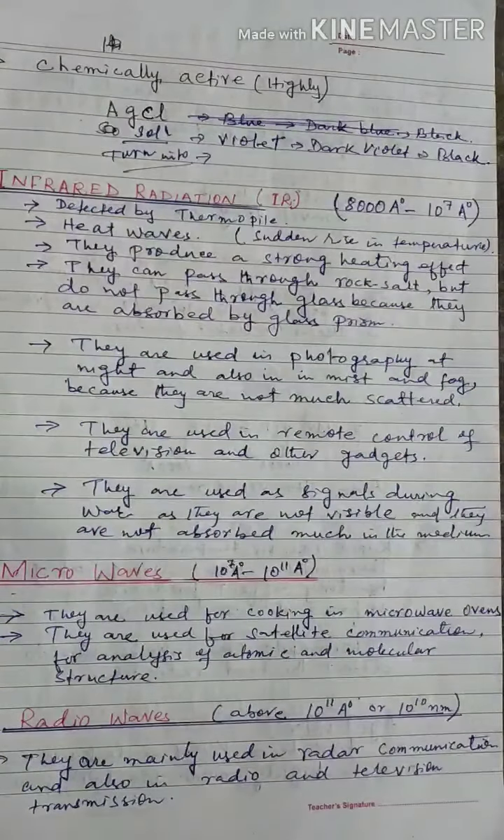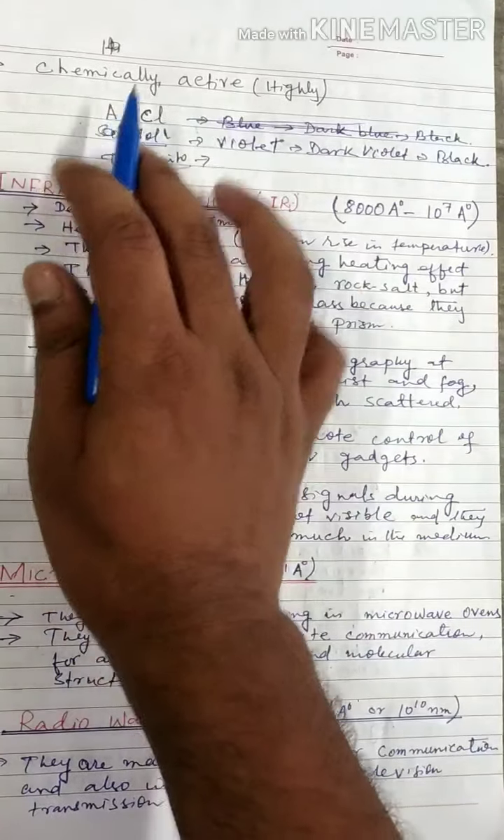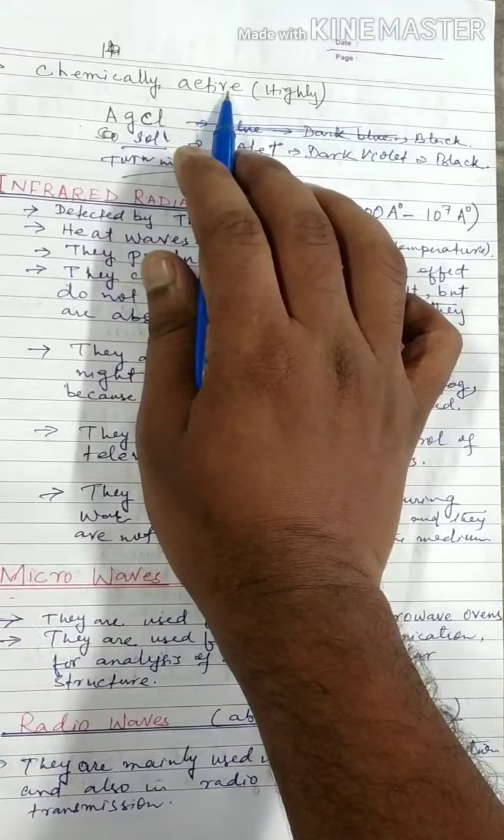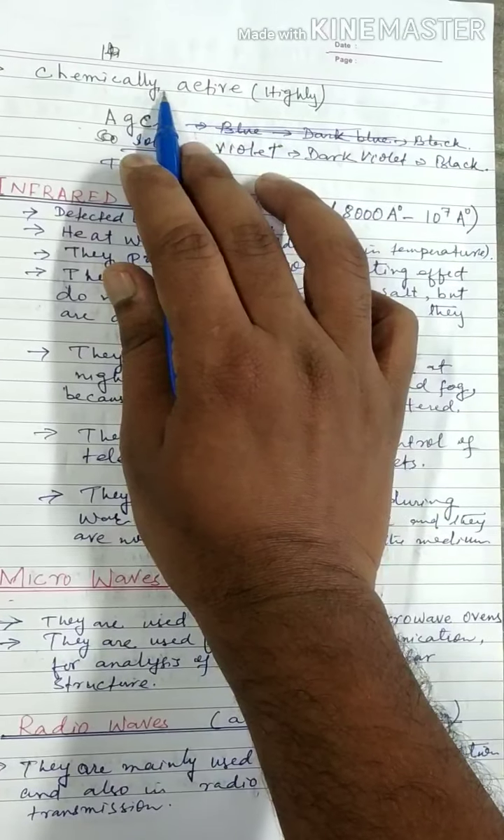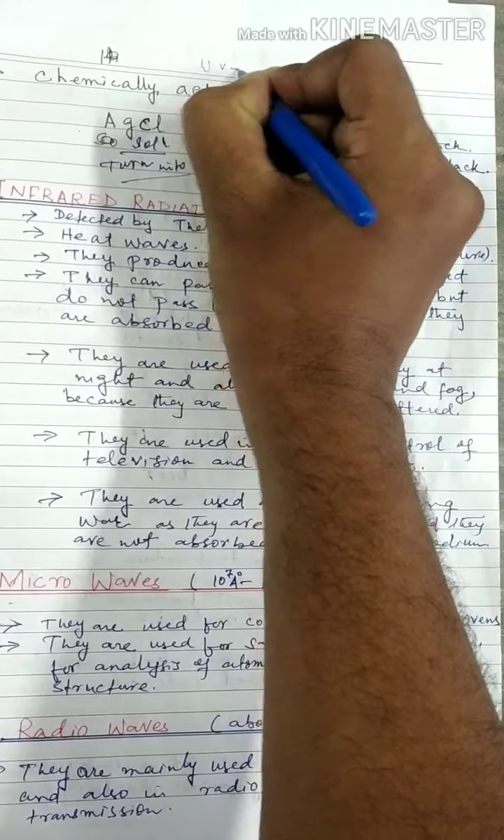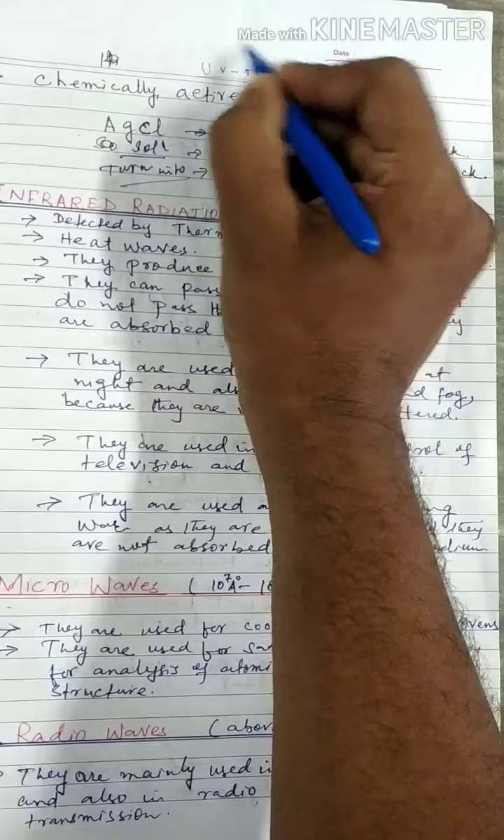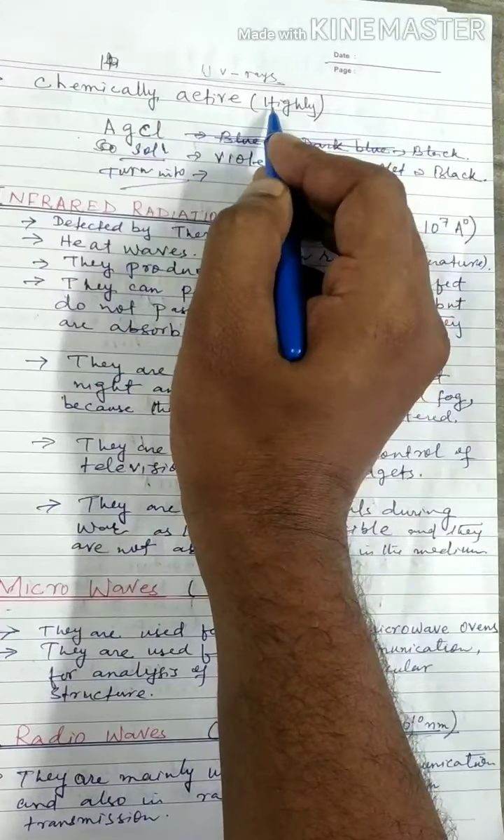Infrared radiation. In the previous video, one point on ultraviolet rays was missed. That is, UV rays are chemically highly active.